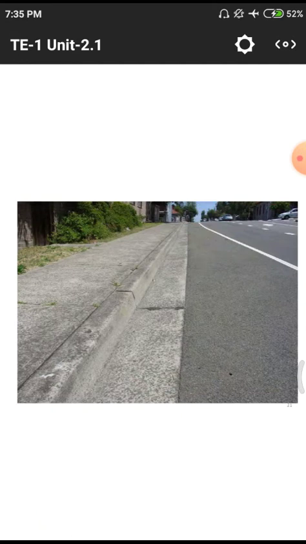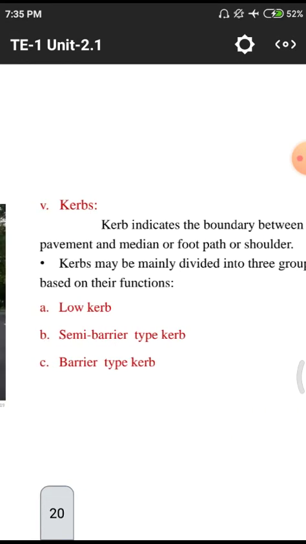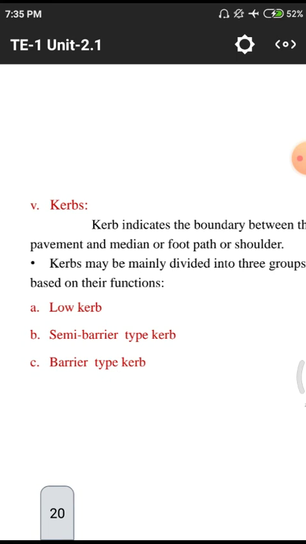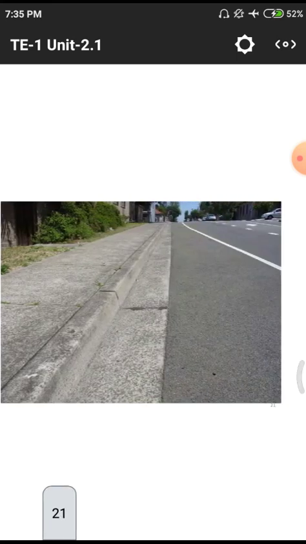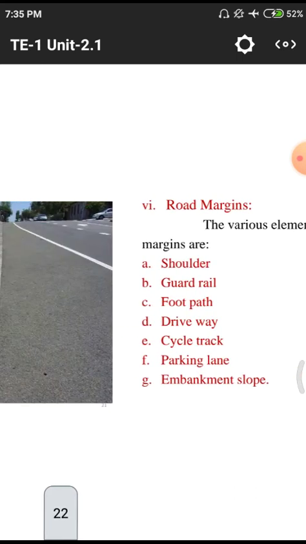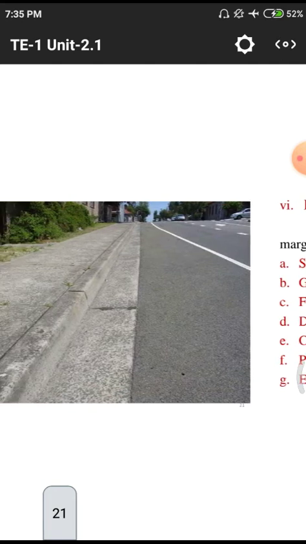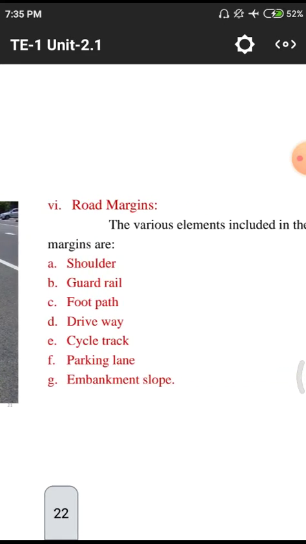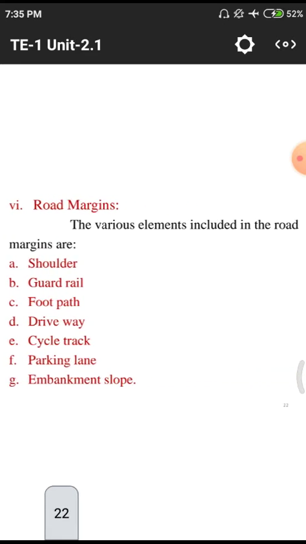This is the end line for that particular road. After the end line we have these curbs. Normally we have three kinds of curbs: low curb, semi-barrier, and barrier curbs. This is the low curb, that means the height is very low. Medium curbs and other curbs also depend upon the importance of the project and the finance allocated to that particular project. Next we have to understand road margins. That means margins.